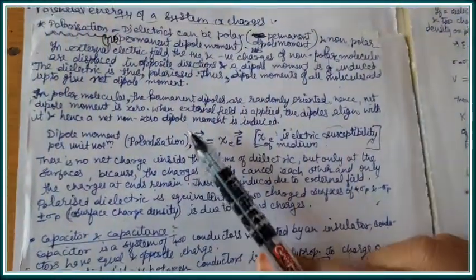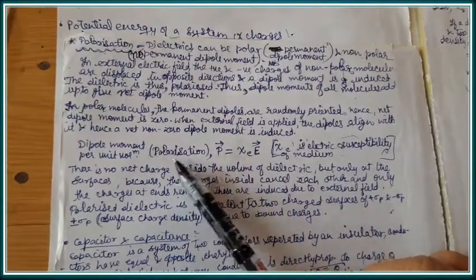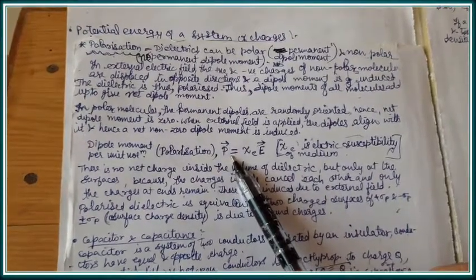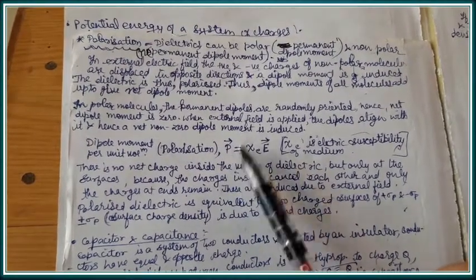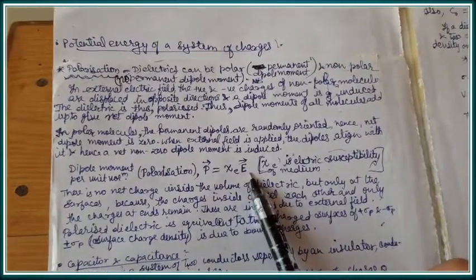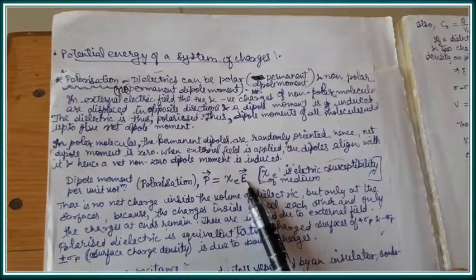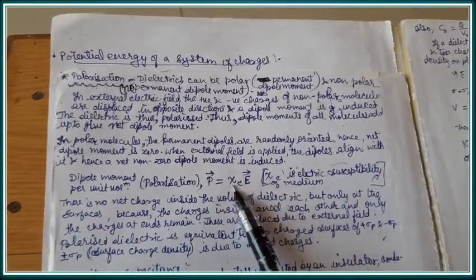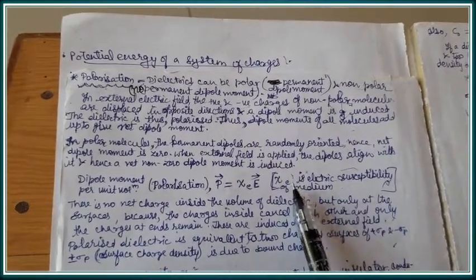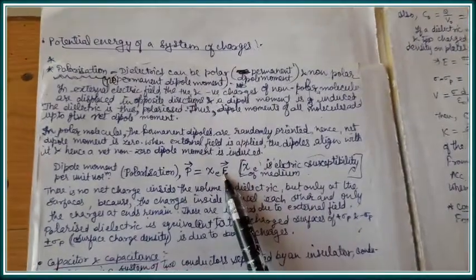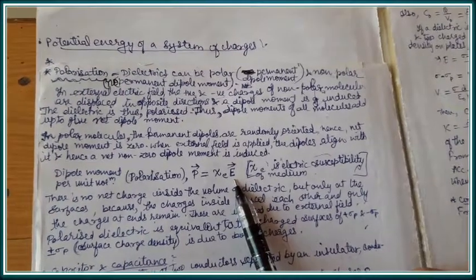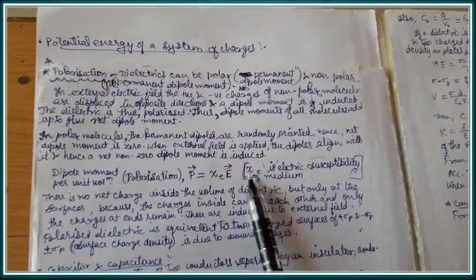Now we define a term polarization, which is also dipole moment per unit volume. It is represented by a capital P. Note that the dipole moment is represented by small p, while polarization is represented by capital P. It is a vector, and it is given by chi e times vector E. Vector E is the electric field, the external electric field. Chi is known as the electric susceptibility of the medium. It is the intrinsic property of the dielectric medium, which is a measure of how the medium responds to an electric field.